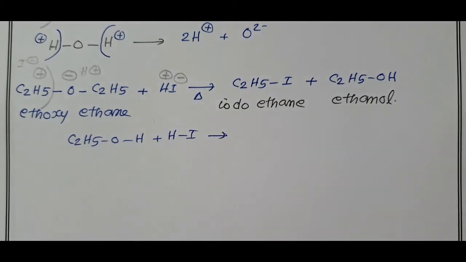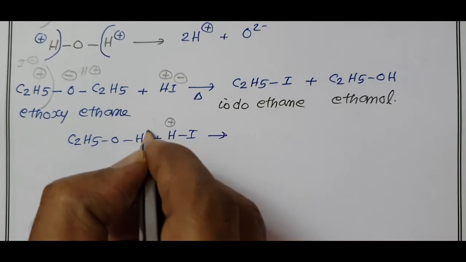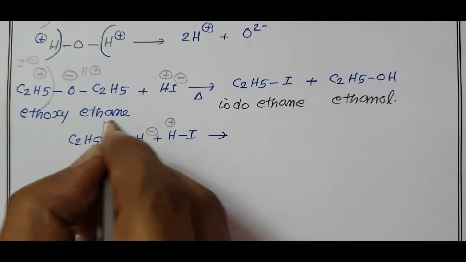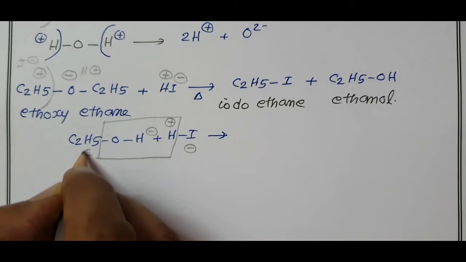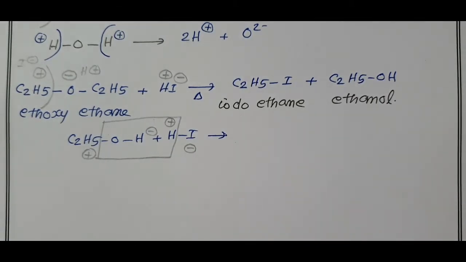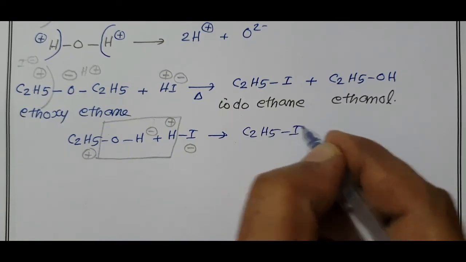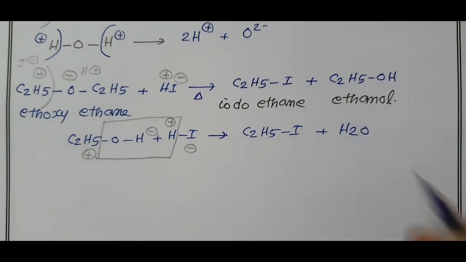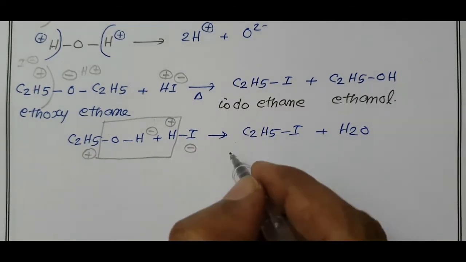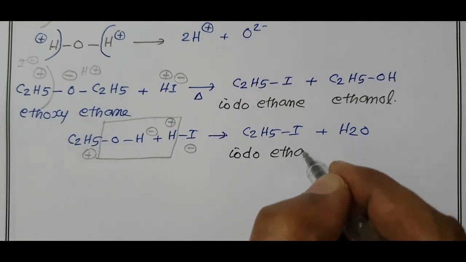We know H plus OH minus is removed as H2O and I minus is added to ethyl plus, giving again ethyl iodide, C2H5I, plus H2O, the water molecule removed. This is iodoethane or ethyl iodide.